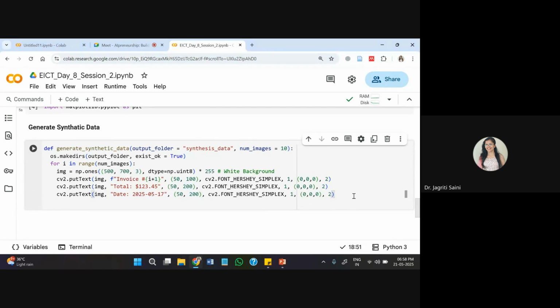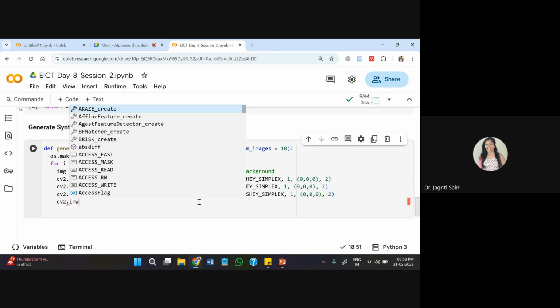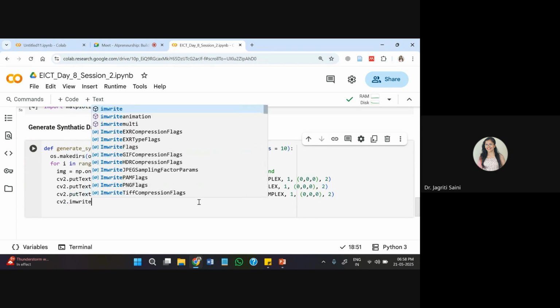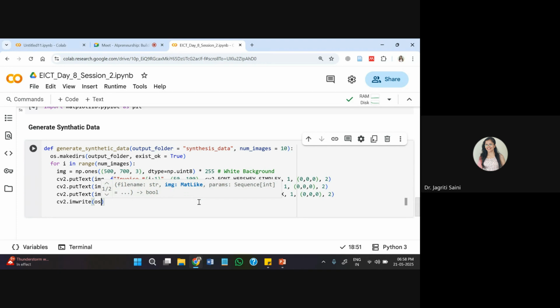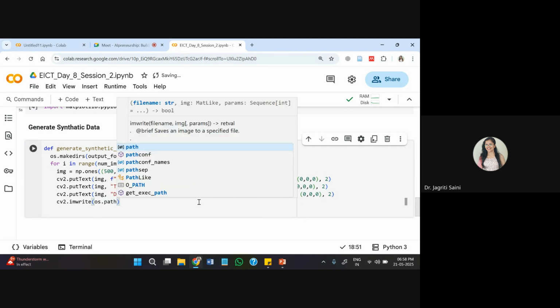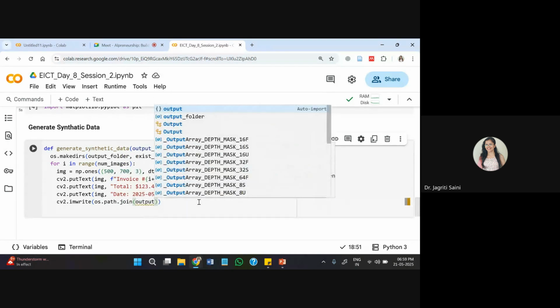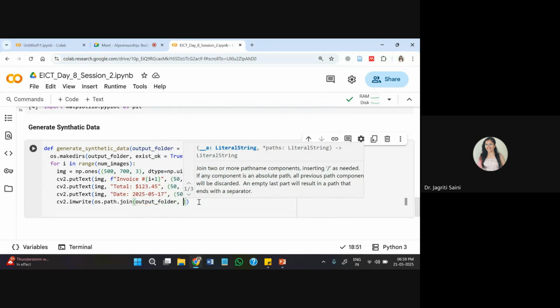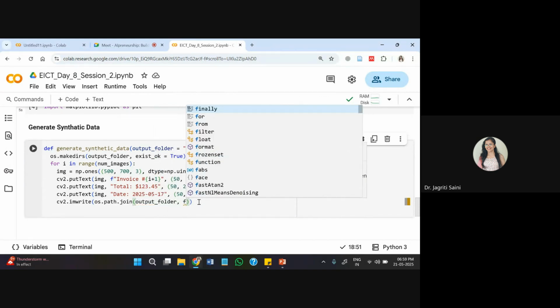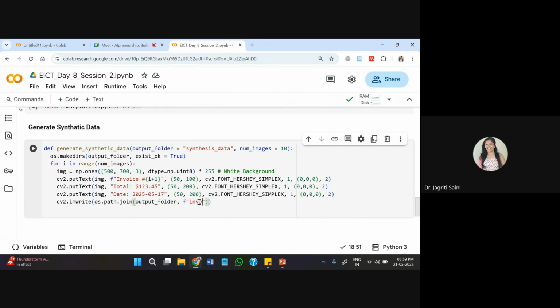So these are the entries that I need. Other than this, if you need anything on your synthetic invoice, that is your choice, you can update that. In my case I'm writing only essential details that we can see on the images. Then I'm passing it the path of my output folder, and here I'll pass the invoice number that will be added to the name of the images that I'm creating.